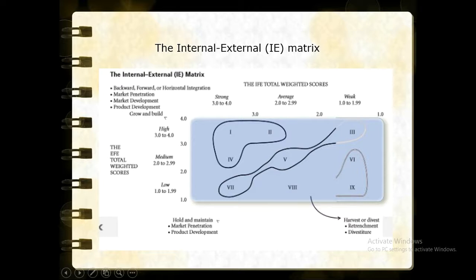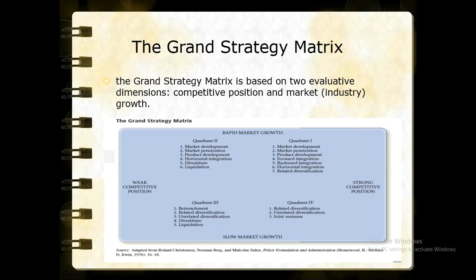In addition to the SWOT matrix, SPACE matrix, BCG matrix, and IE matrix, the grand strategy matrix has become a popular tool for formulating alternative strategies. All organizations can be positioned in one of the grand strategy matrix's four strategy quadrants, which consist of different types of strategy.